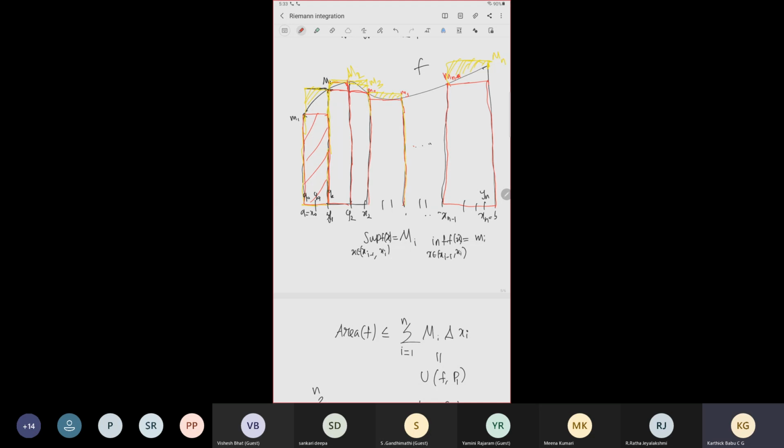This is also the same point. But we can try to see what happens when we increase the number of partitions. The size of the smaller rectangle will increase, and the size of the larger rectangle will decrease. I mean, if you take small sets, the supremum may decrease and the infimum increase. That's what I want to say.